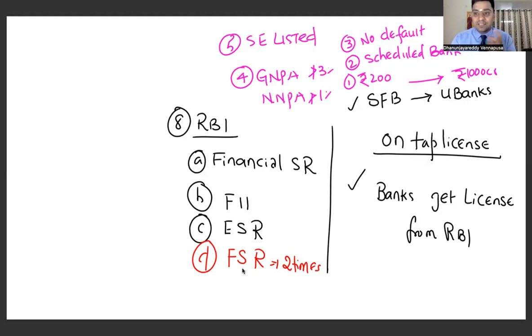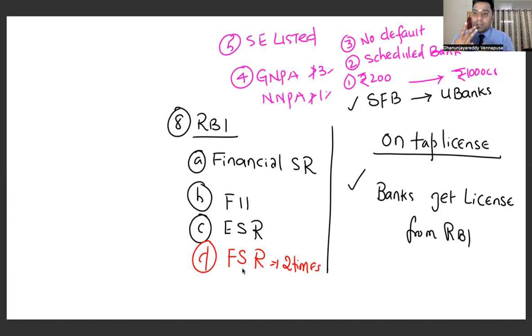So in order to get a license for a bank, what is the minimum capital that is required? You require 1000 crores as capital. But if you go for the differentiated banks, there are differentiated banks in the country. Differentiated banks are again classified into 4 types. First one is regional rural banks. RRBs are in news. It is very important. Second one is local area banks. Third one is small finance banks. The fourth one is payment banks.